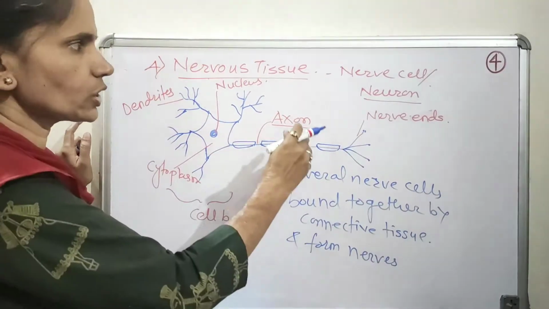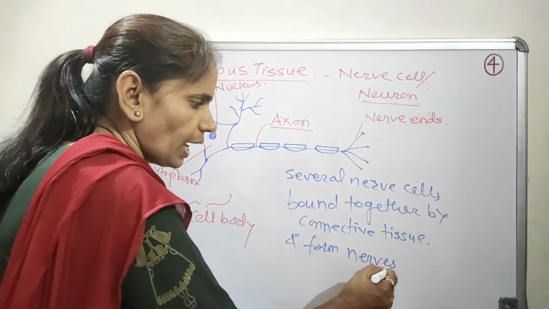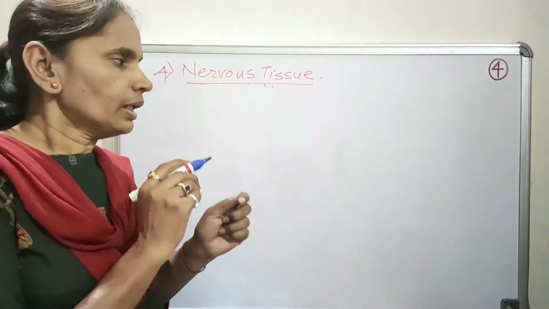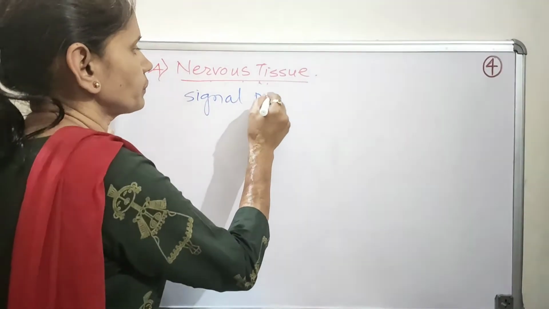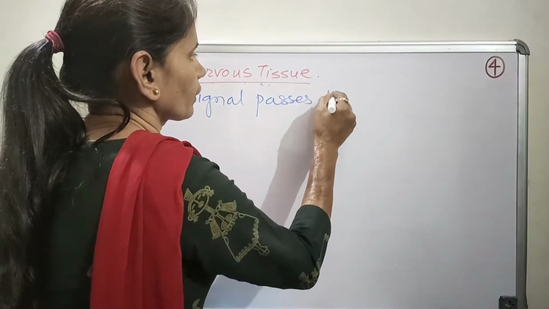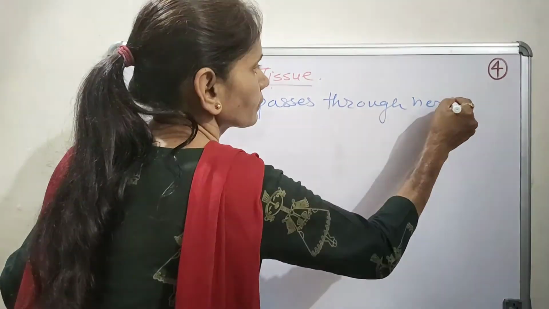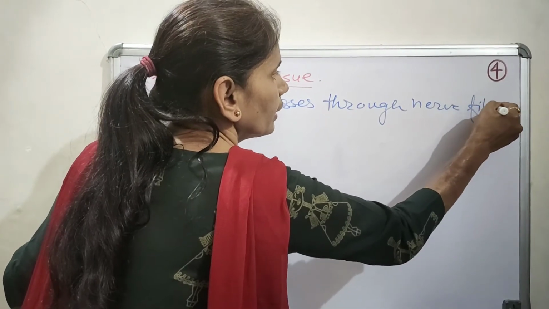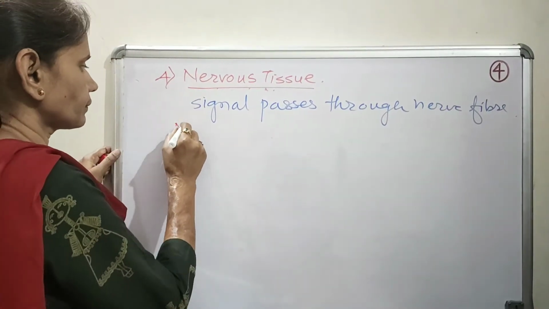So several such nerve cells, they bound together by the connective tissue and form nerves. The signal that passes through a nerve fiber is called a nerve impulse.